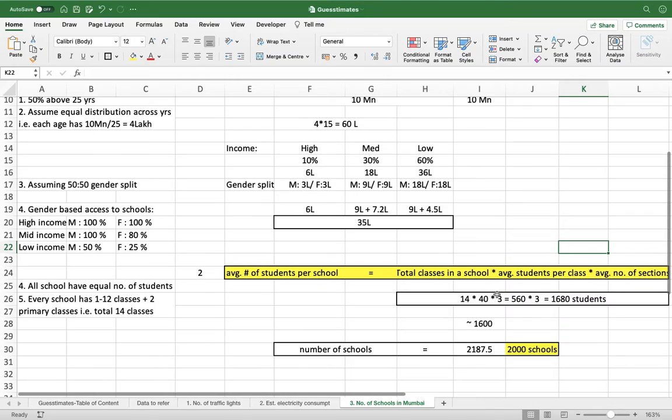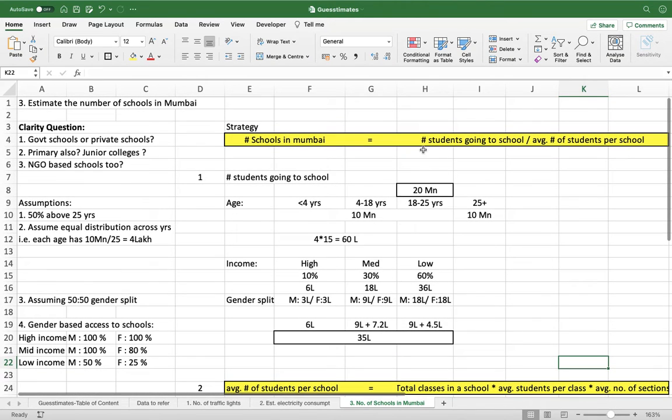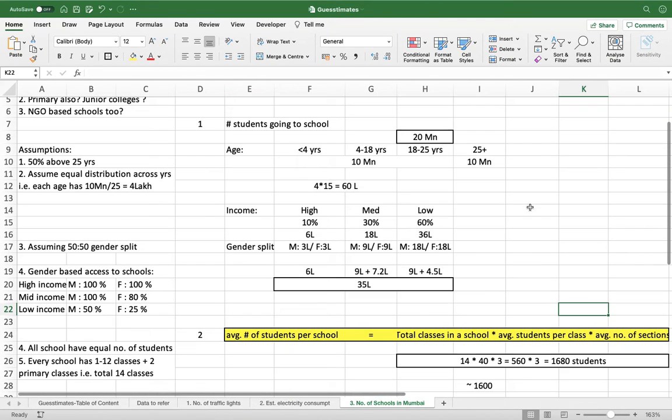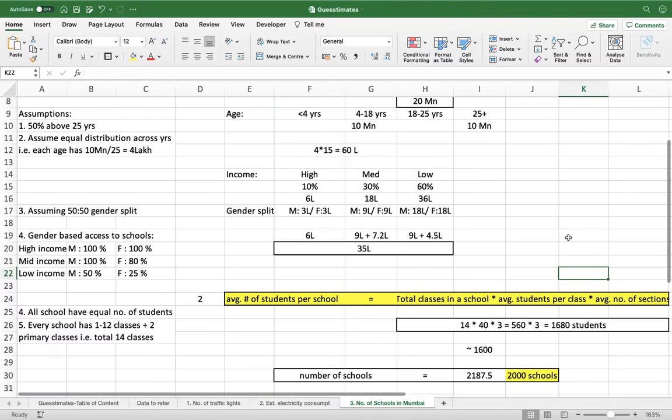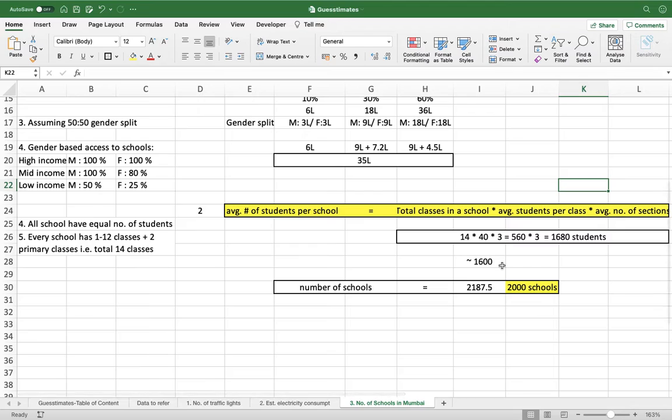Okay. So what do we have now? We have the total number of students going to school, that is 35 lakh. We have the average number of students per school, that is 1600. And now all we need to do, to calculate the number of schools, is divide 35 lakh by 1600, and this is the figure which is coming. So you can finally conclude that there are around 2000 schools in Mumbai.